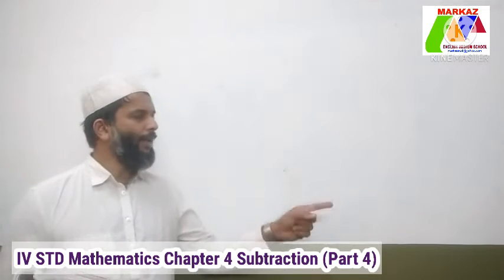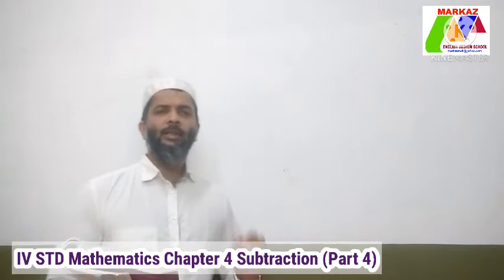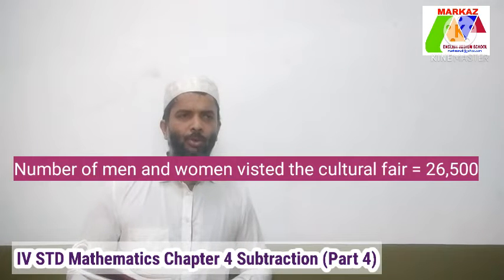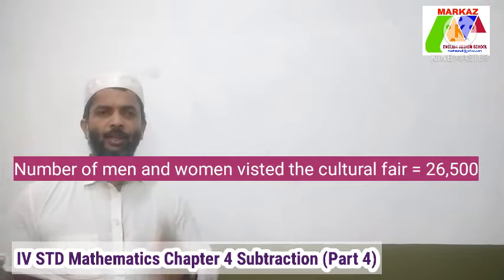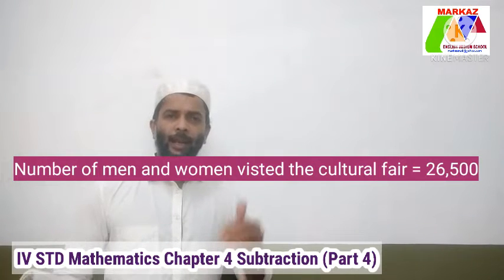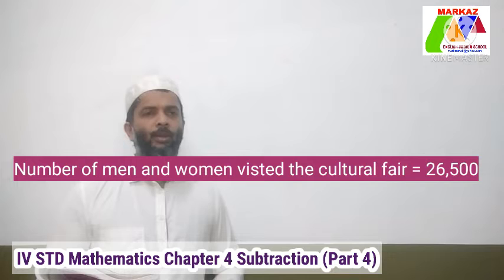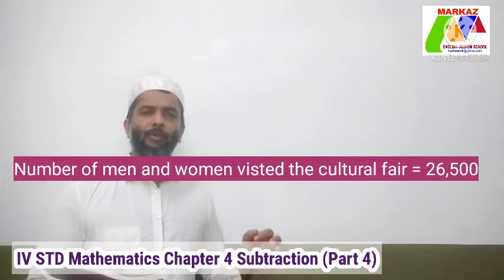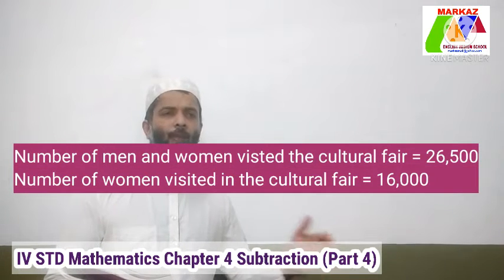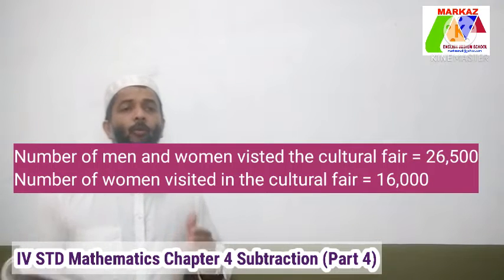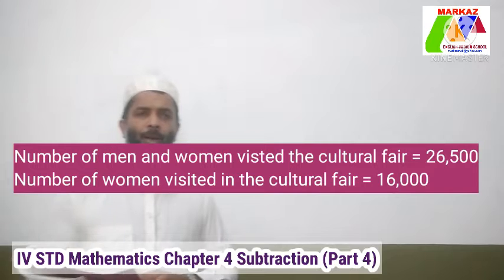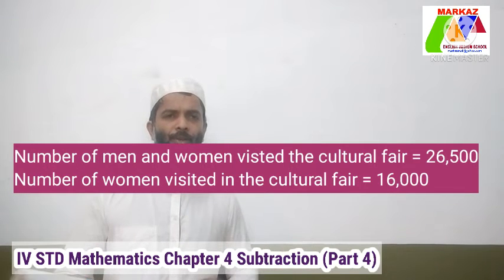Write the first line. Number of men and women who visited the cultural fest is equal to 26,500. That is the first sentence. Then, number 2: number of women who visited the cultural fest is equal to 16,000. What to do to get the number of men who attended the cultural fest?